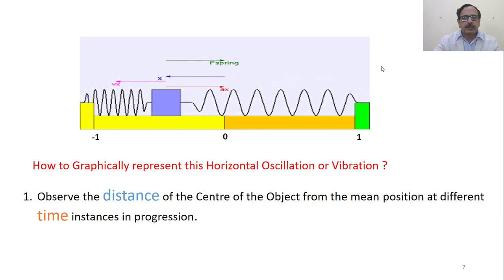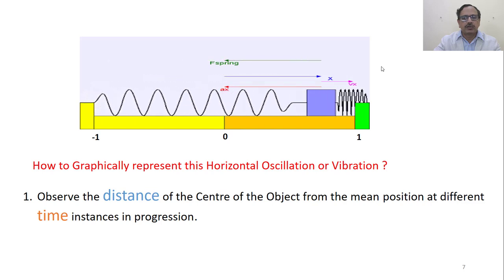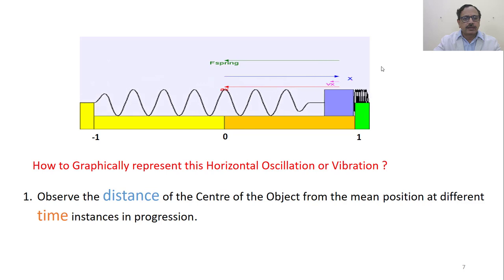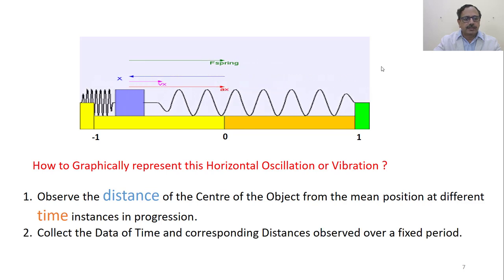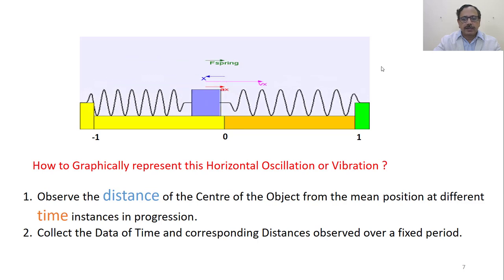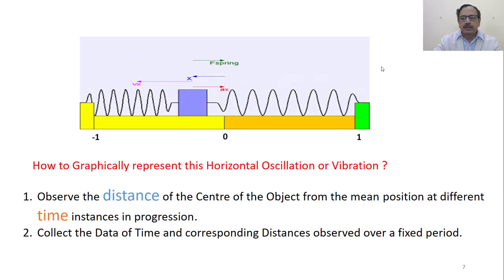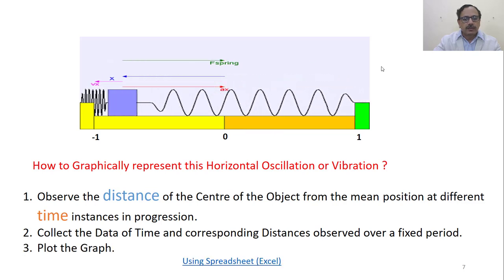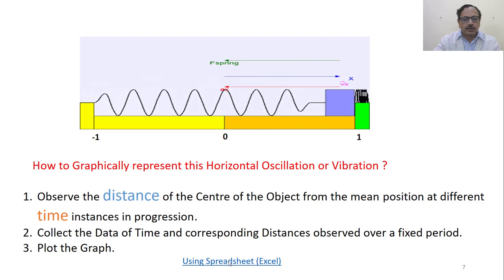So it's oscillating between these two extremes, minus 1 to plus 1. So we have to observe the distance at different time instances and collect this data corresponding to time and distance observed over a fixed period. Then plot the graph of this. So let's see how we draw this graph.